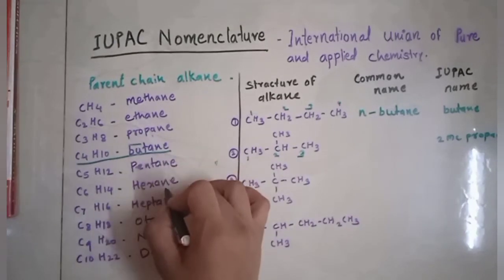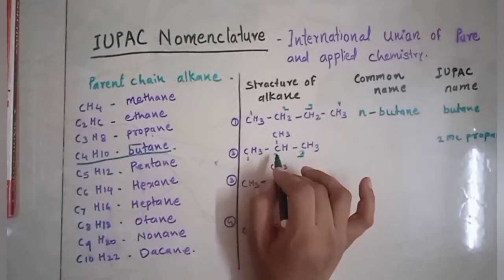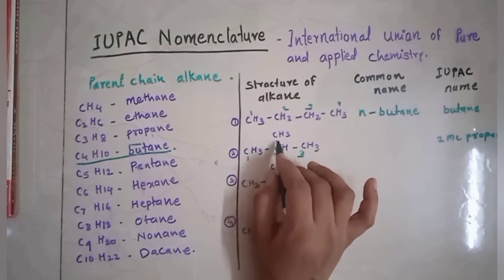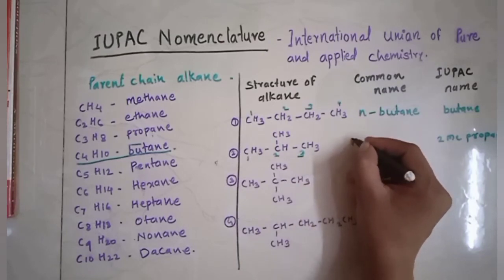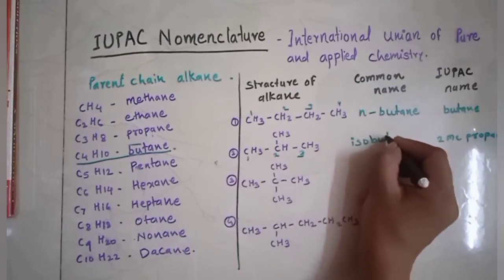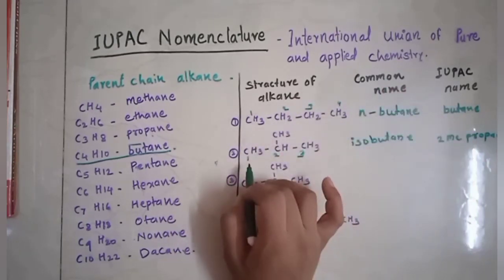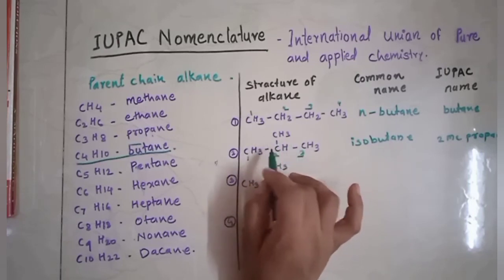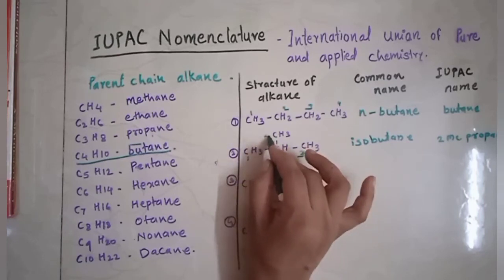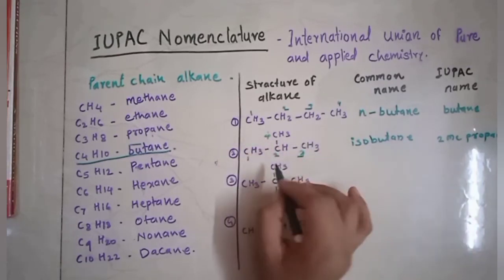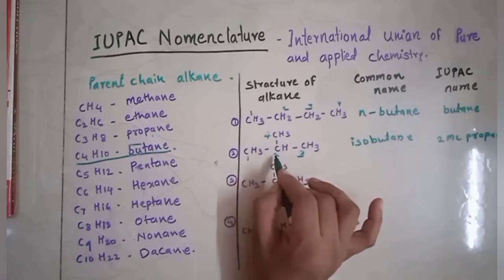This has 4 carbons, because when you are giving the common name, count all the carbons present in the compound. There are 4 carbons, and the second carbon has a substituent, so it will be isobutane. When giving the common name, first consider all the carbons present in the compound, and the substituent is at the second position, so this is isobutane. This is our rule. So we get the name isobutane.